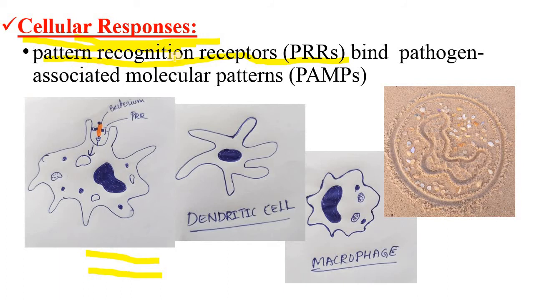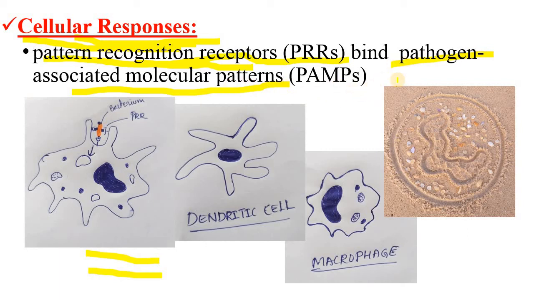Which part do these pattern recognition receptors bind to? Pattern recognition receptors, that is PRRs, bind to pathogen associated molecular patterns. These pathogen associated molecular patterns are present in bacteria, viruses, fungi or parasites. That is, pathogen associated molecular patterns are present in the pathogens, and pattern recognition receptors are present on our innate immune cells. So what happens? These receptors bind to pathogen associated molecular patterns.